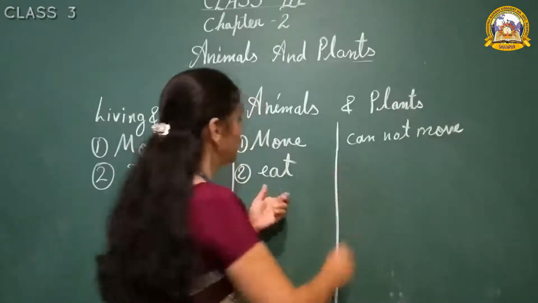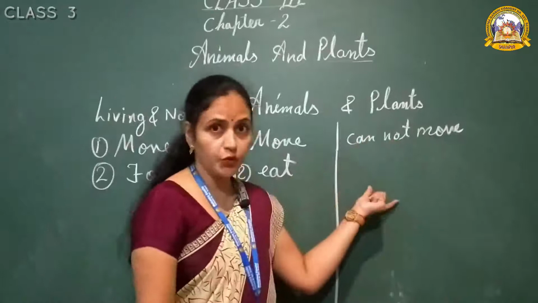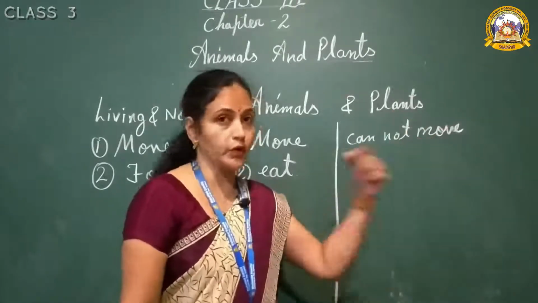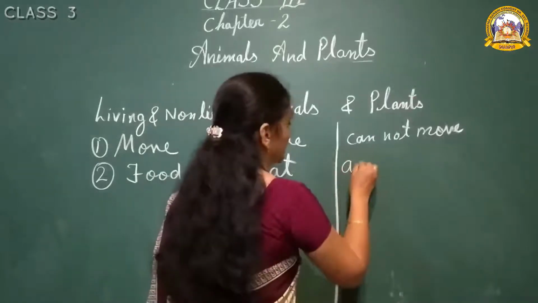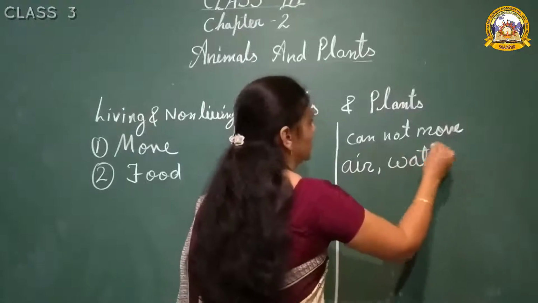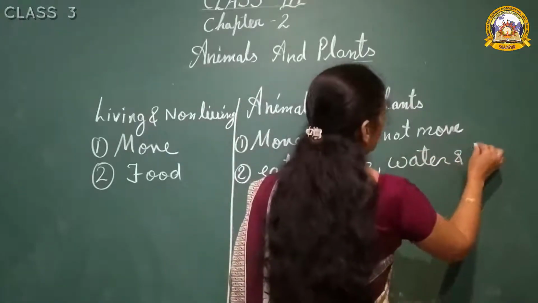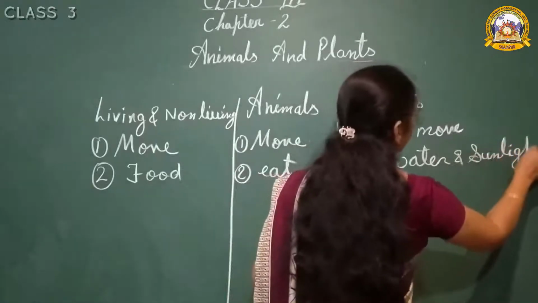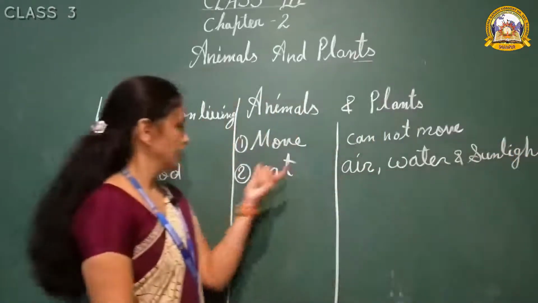Now, here also, plants eating food. Yes, but plants prepare their own food with the help of air, water and sunlight.